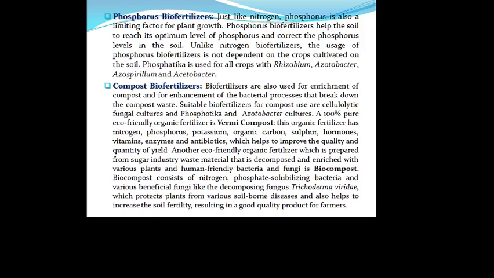It consists of nitrogen and phosphate solubilizing bacteria and various fungi like the decomposing fungus Trichoderma viride. Trichoderma viride protects the plant from soil-borne disease, and it also helps to increase soil fertility, resulting in a good quality product for the farmers.